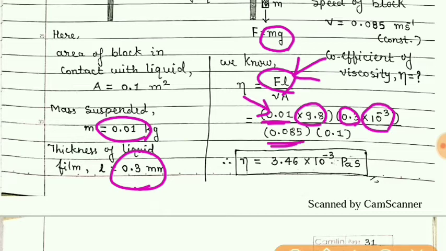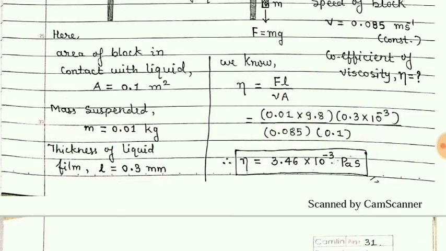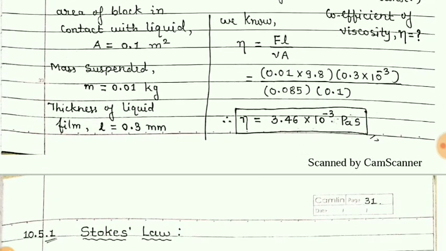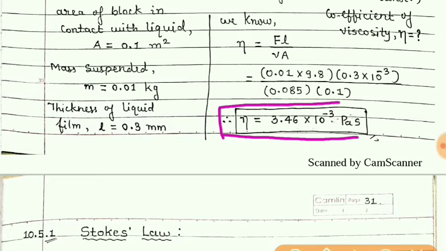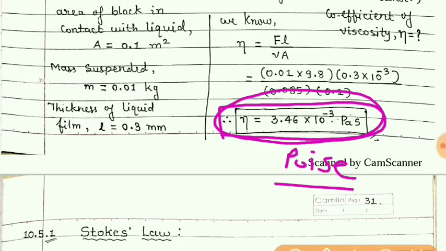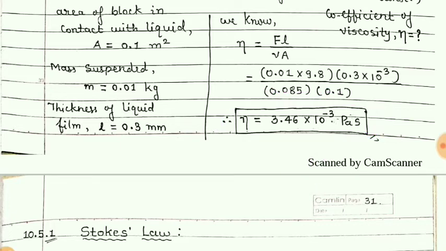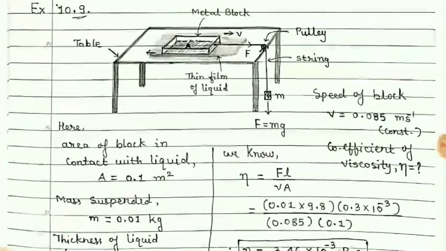Speed of the block on the surface of the table is given 0.085, so we have kept here, and area of contact 0.1. So after putting these values and calculating, we get coefficient of viscosity eta is equal to 3.46 into 10 raised to minus 3 Pascal second, or we can write poise. So I hope you understood about the concept of this example.